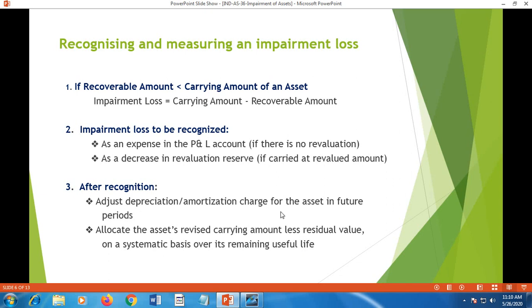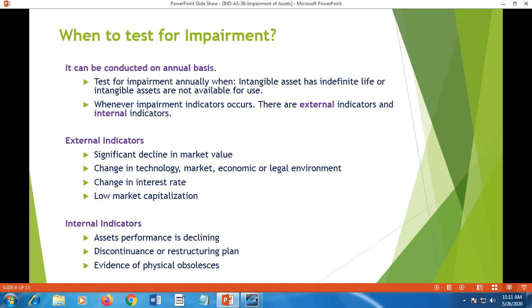That means the leftover amount shown as the value of the asset in the balance sheet, known as carrying amount, less residual value, if any, that is, after the life of the asset some value may remain, that can be residual value. That amount is deducted and the carrying amount is systematically allocated over the remaining useful life. That means it is depreciated over the remaining life.